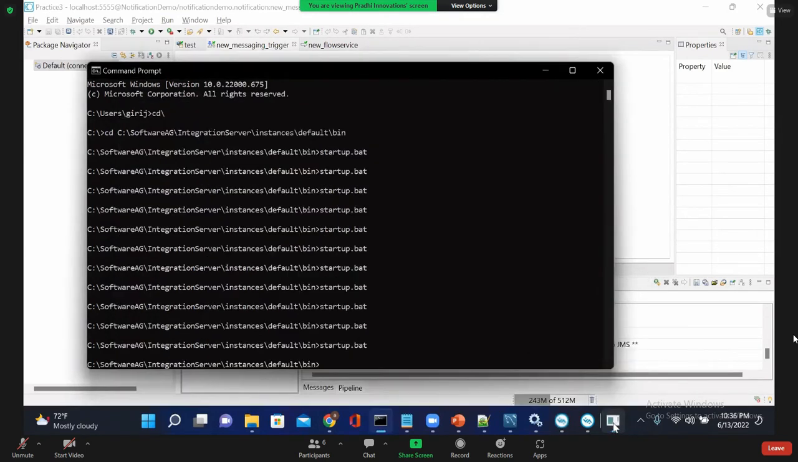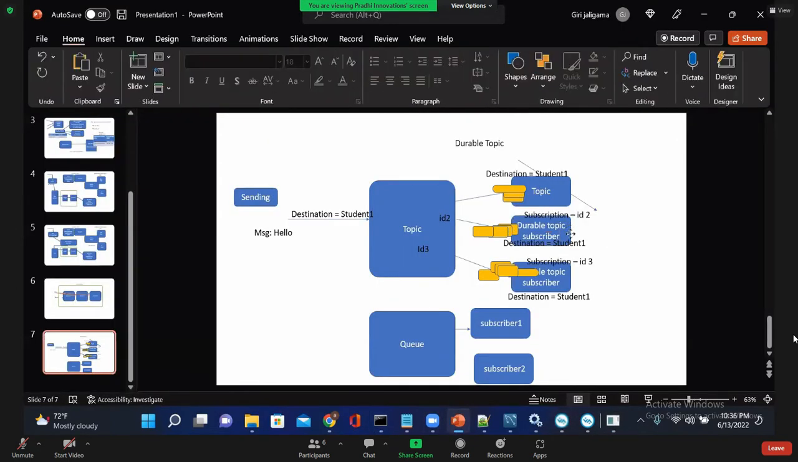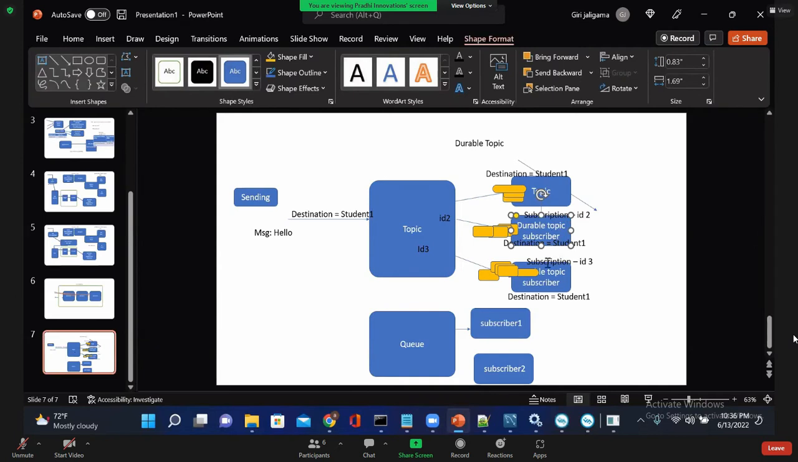So on the receiver side, logically think about it: this subscriber is there. I wanted to inform the topic, hey, store messages for me. So this topic also should say, hey, store for this receiver. This receiver should tell the JMS server, hey, store messages for me. So that durable topic subscriber, we configure at the receiver side. Is that clear?